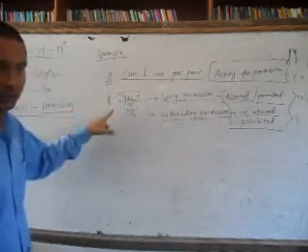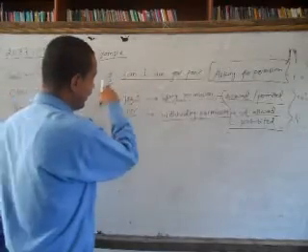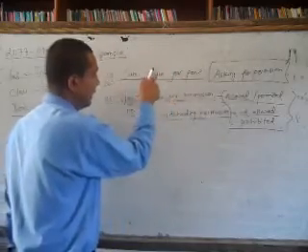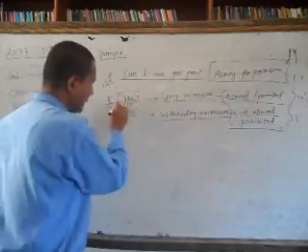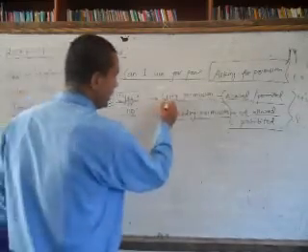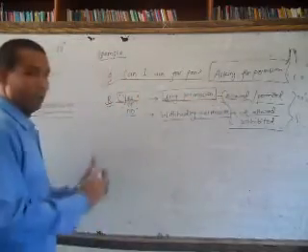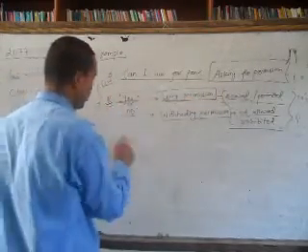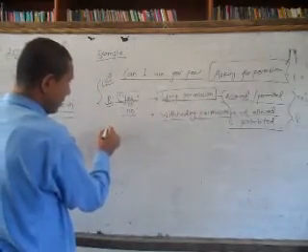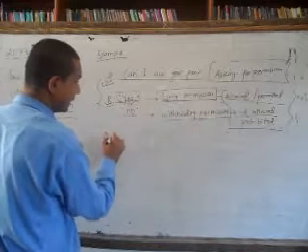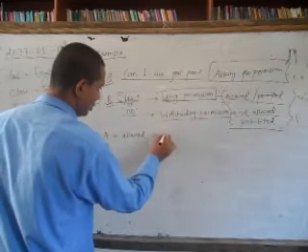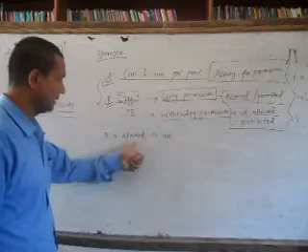So how do we report these? A is asking B, "Can I use your pen?" Suppose B said, "Yes, sure, why not?" It means his permission is granted. Now we have to report this. So what will B say? B will say that A is allowed to use